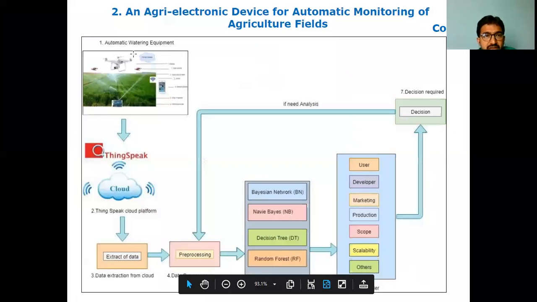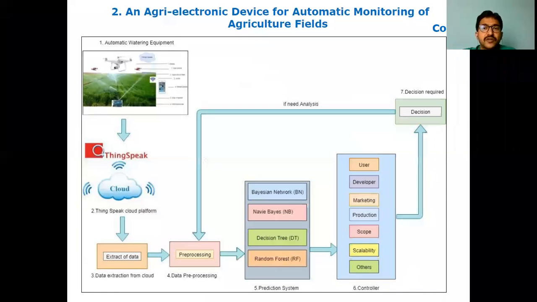The total process is there. Now, instead of the Bayesian network or Naive Bayes or decision tree, if you are just changing the algorithm, it's not an inventive step. If this process, how this process has to be done, is a new process compared with the existing one, then at that time we can write the claims very neatly, mentioning this is my claim, how I am defining this is my new process, this is my new device. At that time you can go for a patent.